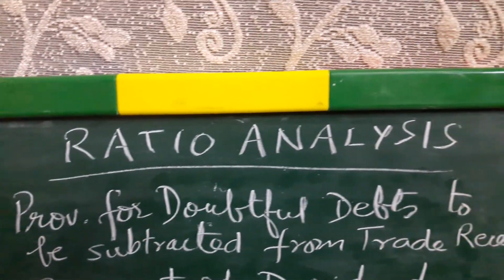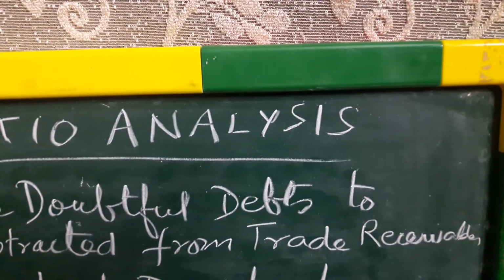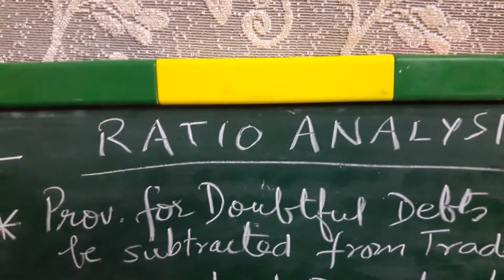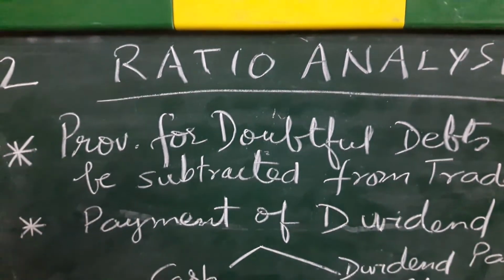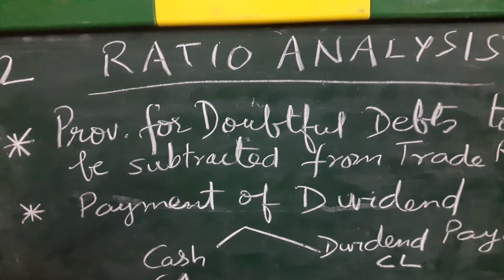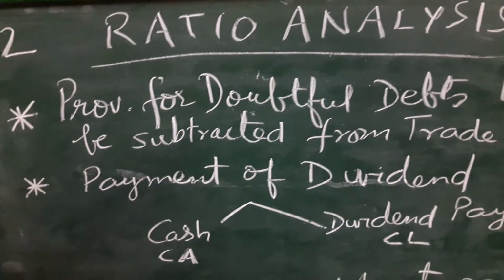If provision for doubtful debt is given, it is to be subtracted from trade receivable, that is subtracted from current assets, trade receivable. This point you need to remember. Second point. Now, there are certain transactions given where you may get confused. Will it affect the current ratio or not, liquid ratio or not?